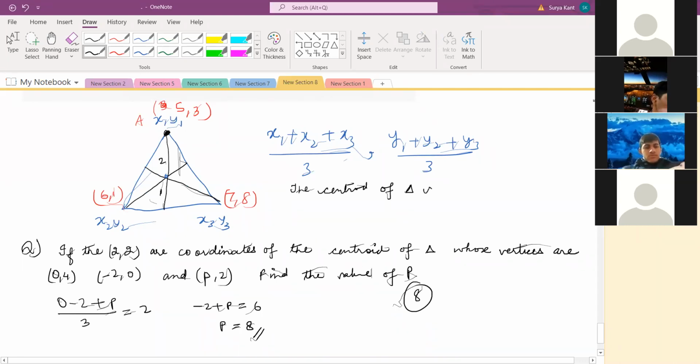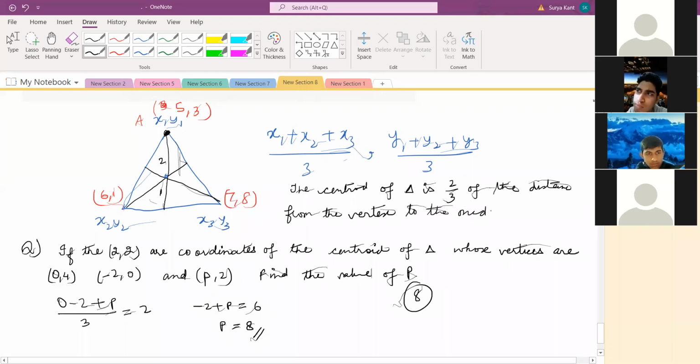The centroid of a triangle is 2/3 of the distance from the vertex to the midpoint of the side. I think you were taught this already.